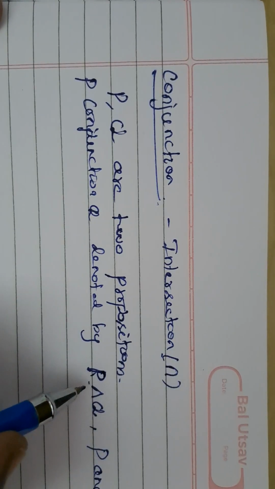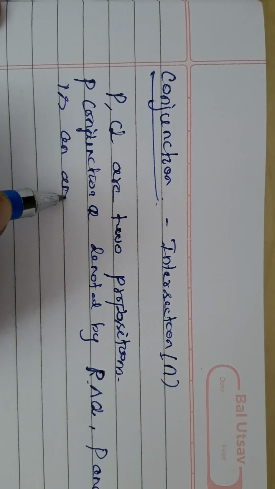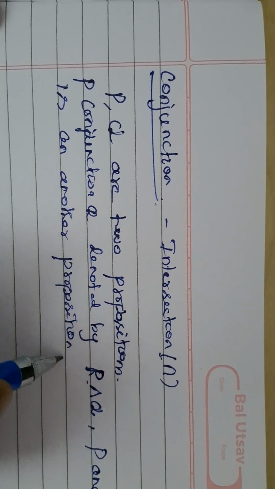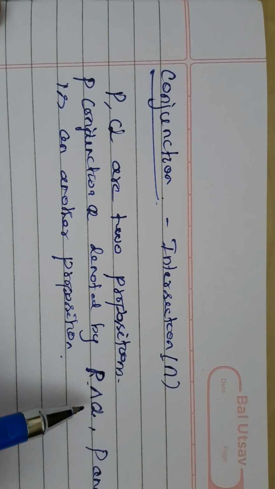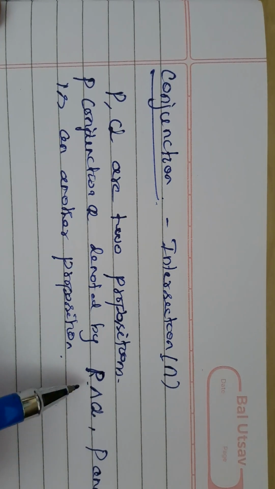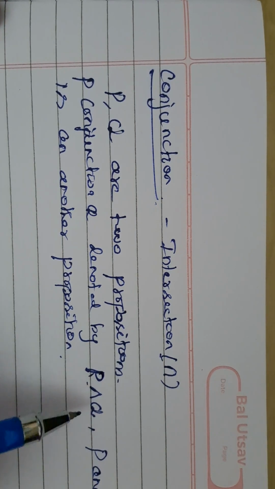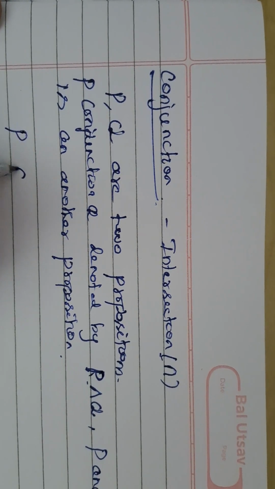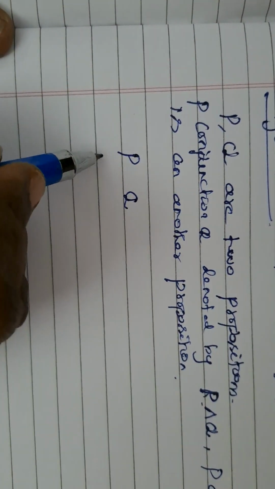How do you find the truth value for P and Q? It is another proposition, so here also we have a truth value, because if it is a proposition, it must have a truth value. P and Q has only two truth values, 0 or 1. Because P has 0 and 1, Q has 0 and 1, when we combine P and Q, how can we define truth values? So I'll start with P and Q. The truth values for P are 1, 0.